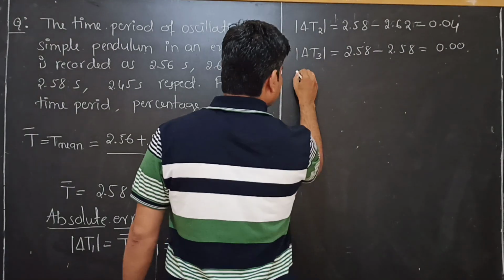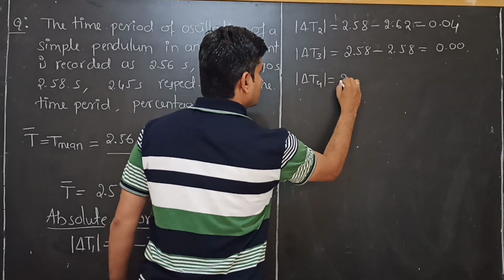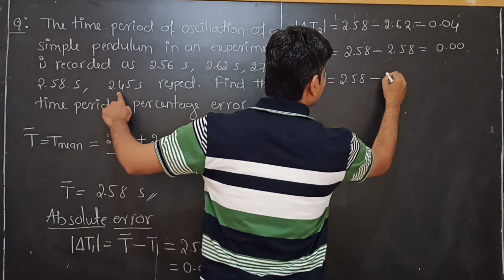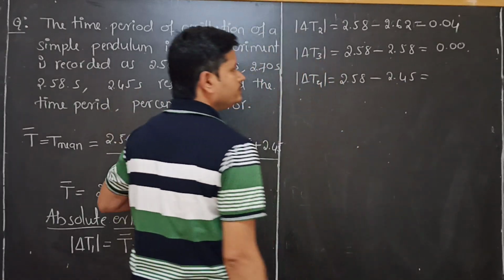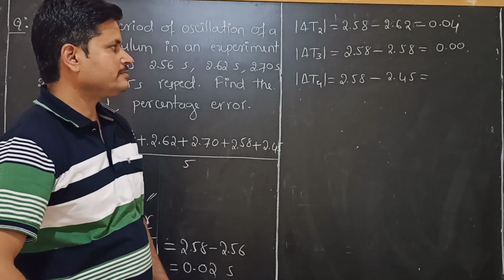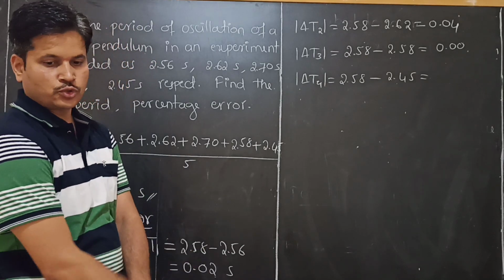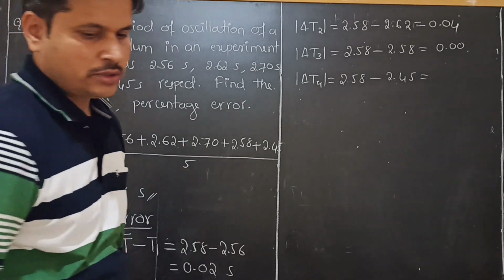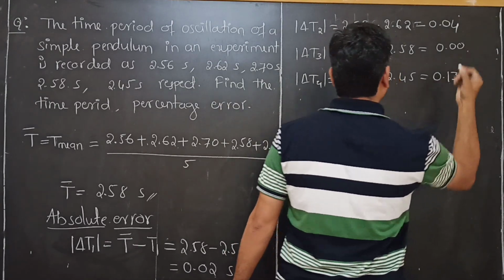Next, delta T4: 2.58 minus the fourth value, 2.45. What is the difference? It is 0.13.